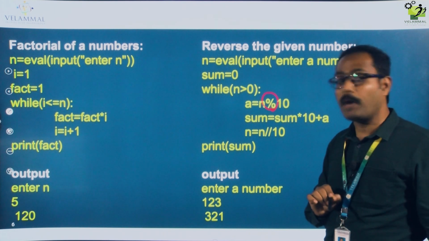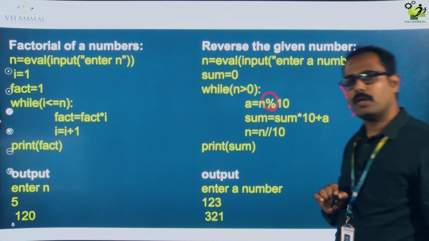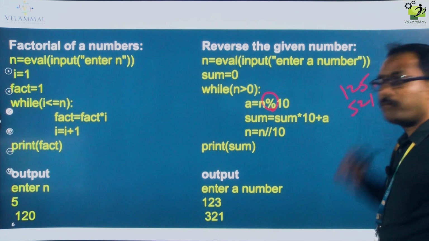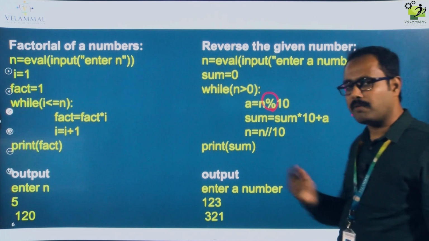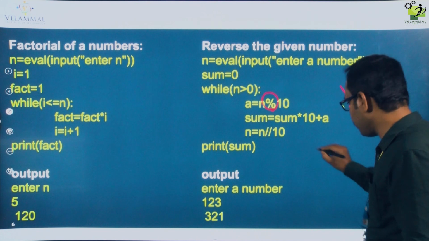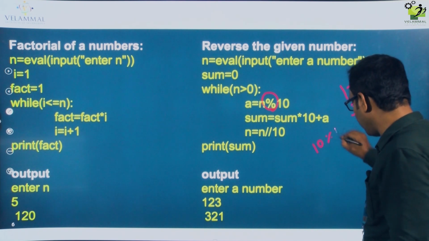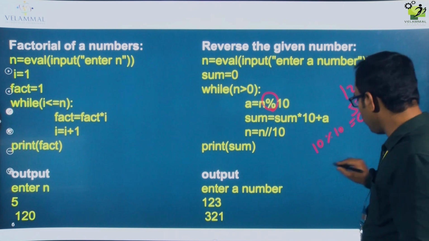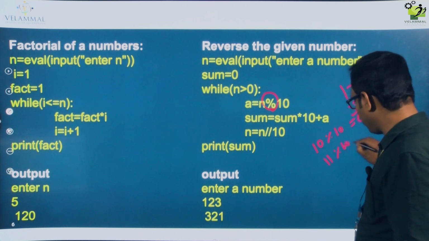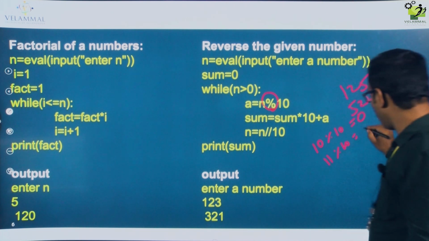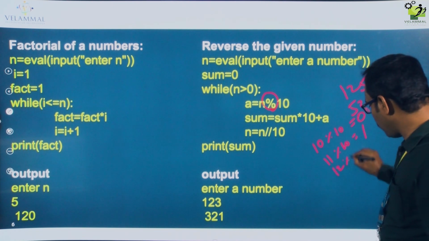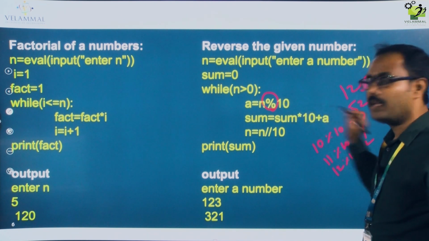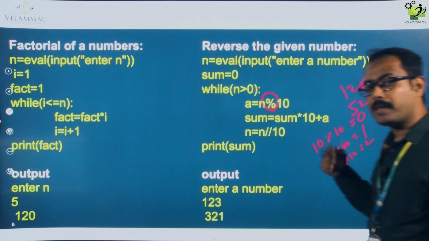This is a modulo division, right? So let's see what modulo division is. The main role of modulo division is that it gives you the remainder value. For example, 10 modulo 10, what is the remainder? 0. 11 modulo 10, the remainder is 1. 12 modulo 10 equals 2, 2 is the remainder value. So modulo specially gives you a remainder value. You should know the modulo operation very well.